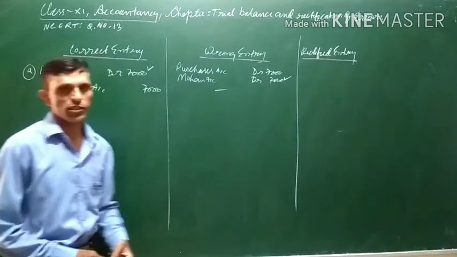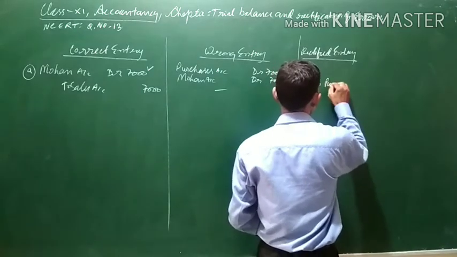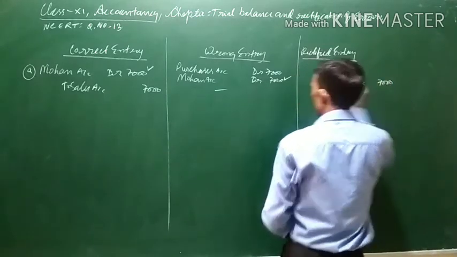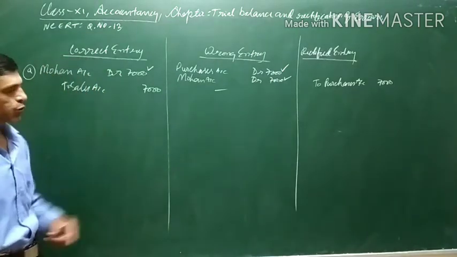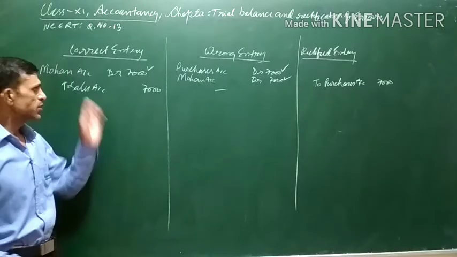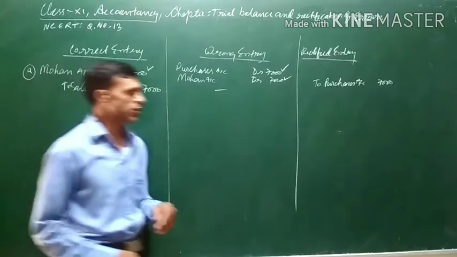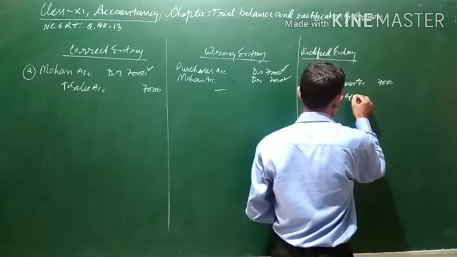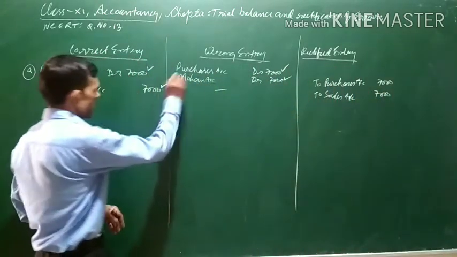In order to cancel this, we will credit purchases account to cancel the purchases which was wrongly debited. Purchases account 7,000. Now this part is also over. The correct entry should have been that sales account should have been credited, but it has not been credited. So we have to credit sales account as well. To sales account 7,000.